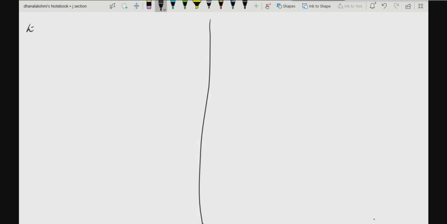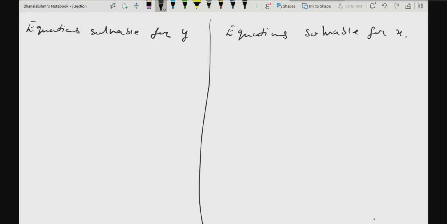Okay, so here you have equations solvable for y, and here you will have equations solvable for x. Okay, so what you have to do is, when I say solvable for y, that means it can be put in the form of y is equal to some function in terms of x and p.